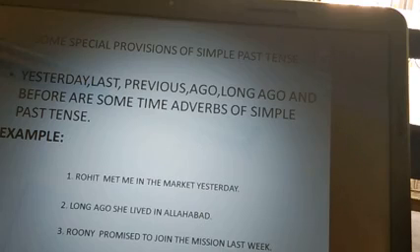They are the time adverbs that tell us this sentence has to be made in simple past tense. Now examples are given. Rohit met me in the market yesterday. Long ago she lived in Allahabad. Rooney promised to join the mission last week.